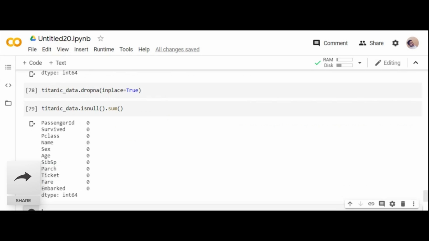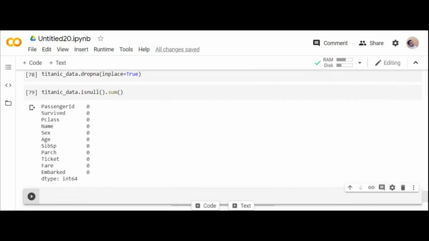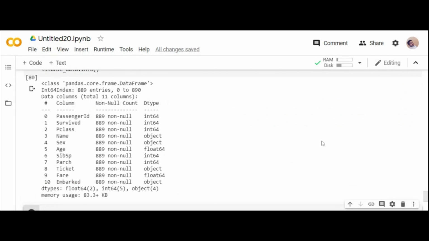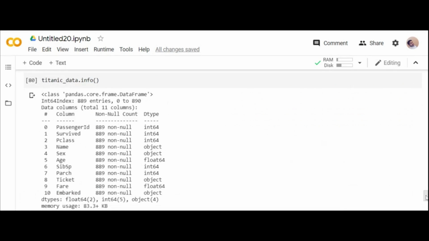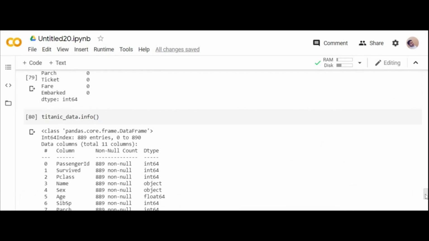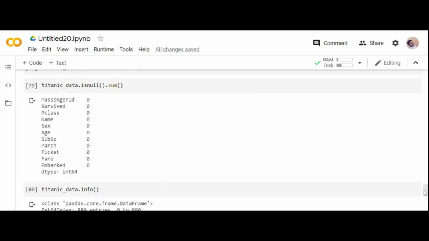Can you check it out? Every data is clean now. All null values, all values are filled. If you go for information, Titanic underscore data dot information will give you the information from data. See, all values are filled over there. 889 non-null values, because every value has been filled. I have used drop method for cabin and I have filled the values for age.